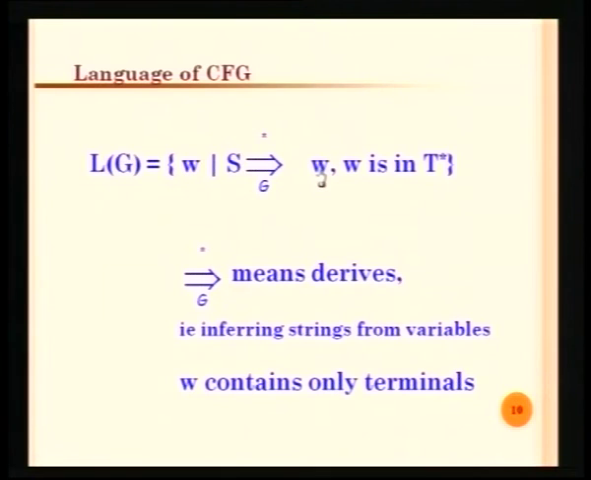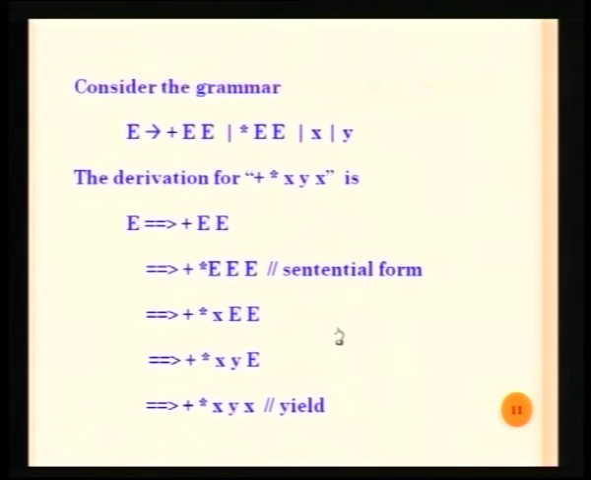The only condition for w here is it must be from T star, that is, the w should contain only terminals but no question of having variables. So this is how we are defining the language generated by a context free grammar. So the meaning of this double arrow with star over the double arrow and G just below the double arrow, it means that we are inferring strings from the variables and w is having only terminals.